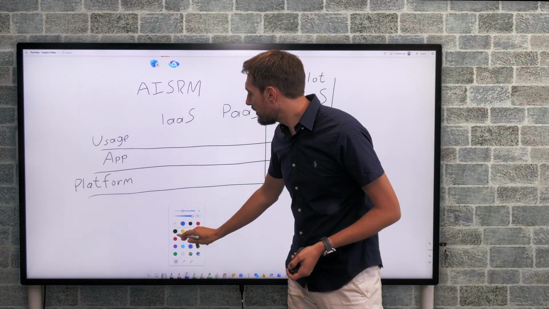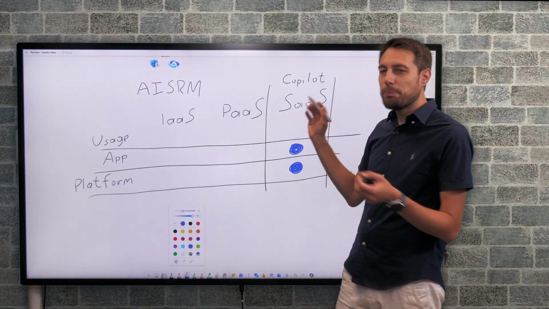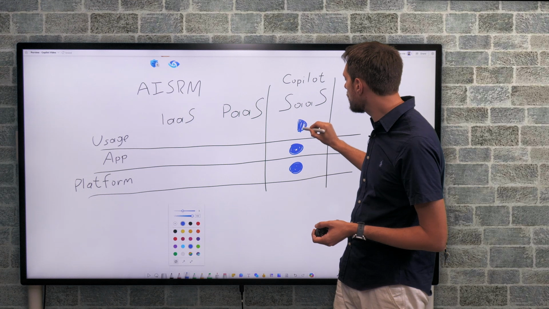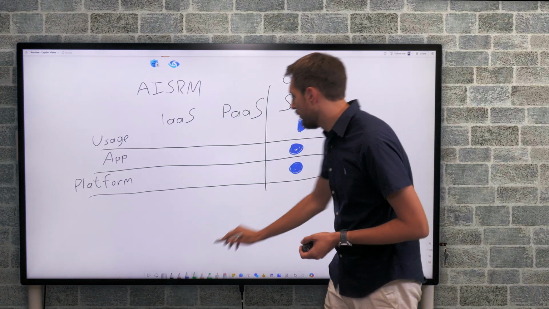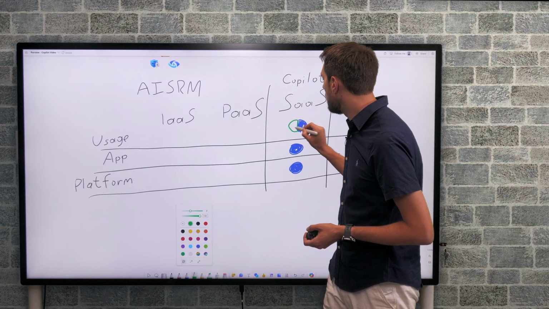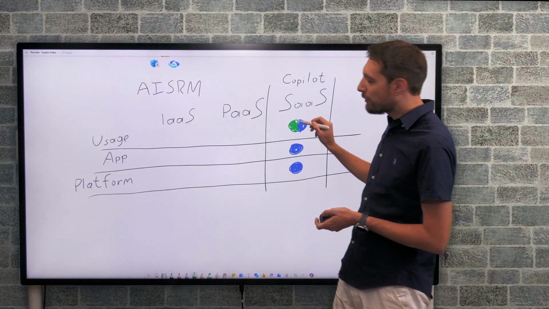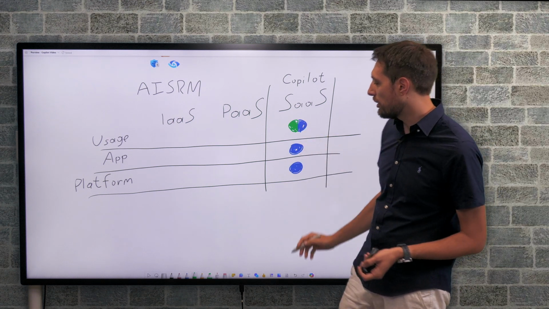And for usage, there it's a split, shall we say. Half of the proper usage responsibility falls on Microsoft, and the other half falls on the customer. So here we have obviously things like governance, what is acceptable use and so forth. This falls on the customer side, whereas some security controls and so forth fall on Microsoft's side.